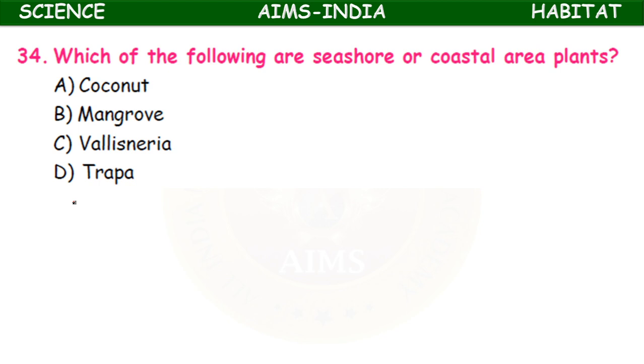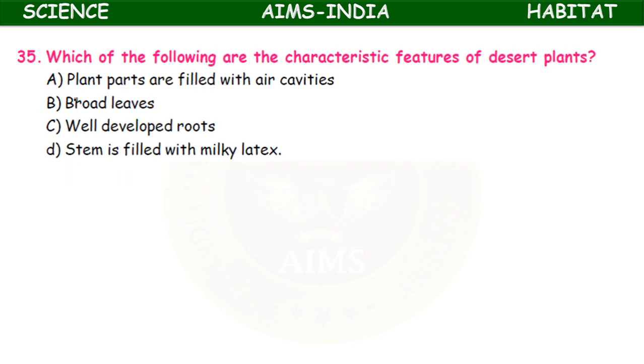Which of the following are seashore or coastal area plants? This is also a multi-correct answer. Coconut, mangrove, vallisneria, trapa. The last two are water plants. So here coconut and mangrove are the seashore, coastal area plants.